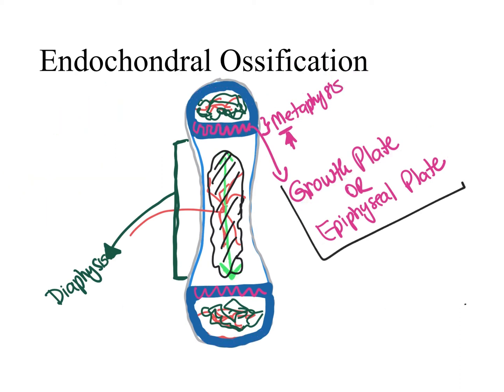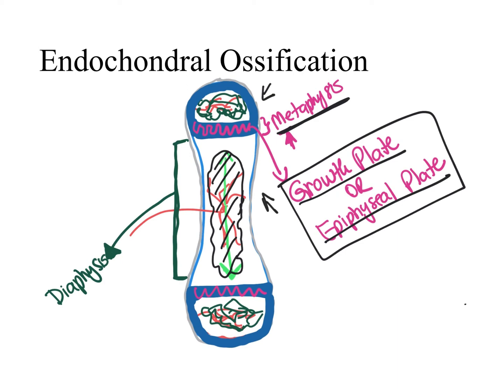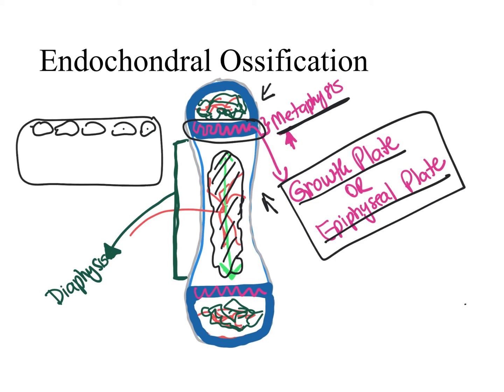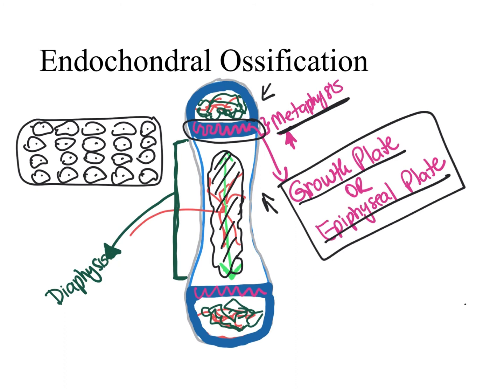Now, let's finish this part by looking at the growth plate. We already defined that the growth plate is a plate of hyaline cartilage found at the metaphysis. And the metaphysis is in between the epiphysis and the diaphysis. It turns out that if we zoom in on this growth plate, what we would see is chondrocytes, because this is cartilage, and the cells we find in cartilage are chondrocytes. Chondro means cartilage. Now, it turns out that the chondrocytes that are close to the edge, to the epiphysis, keep dividing, giving rise to new chondrocytes.